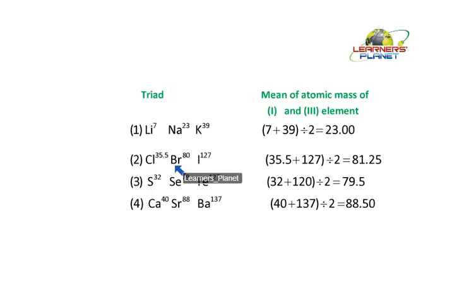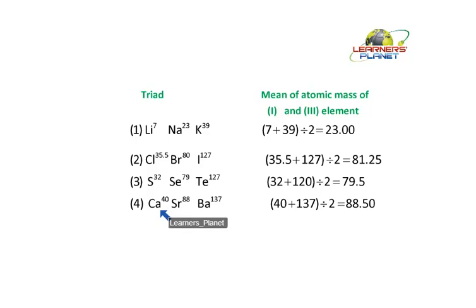That is approximately equal to, that is much more than 80, but he took it like that. Now there was S32, Se79 and Te127. So the average of the atomic masses of the 2, that is sulfur and tellurium, gives 79.5 or 79. That is the atomic mass of selenium.